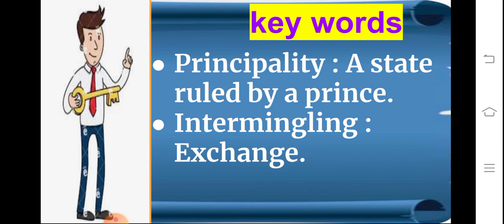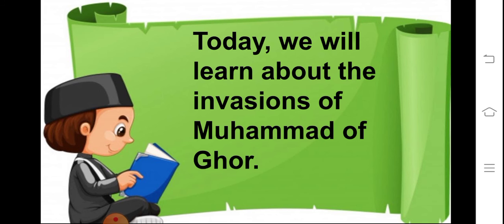Keywords of today's section: the first word is principality, a state ruled by a prince. Here, the meaning of principality is the territory or jurisdiction of a prince. Then the next word is intermingling, which means exchange, to become mixed or mingled together. So today we will learn about the invasions of Muhammad of Ghor.